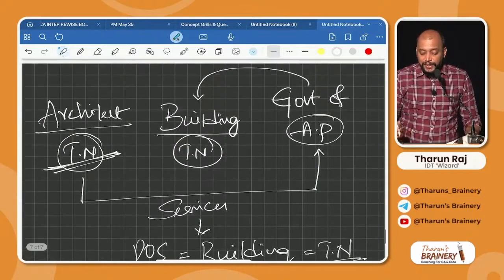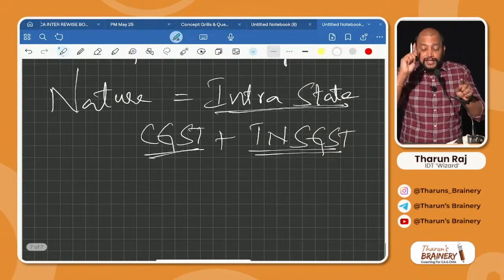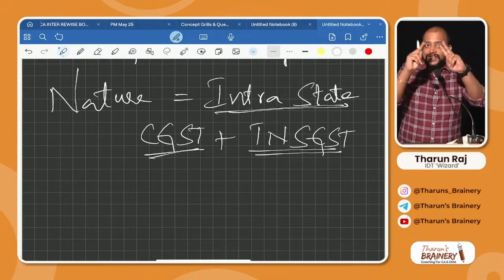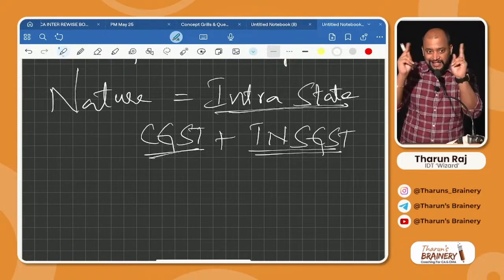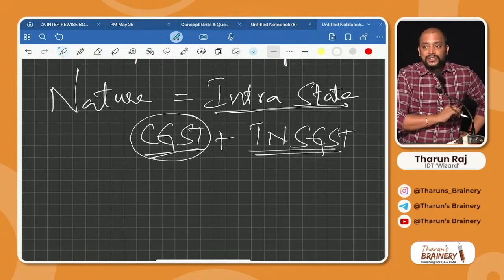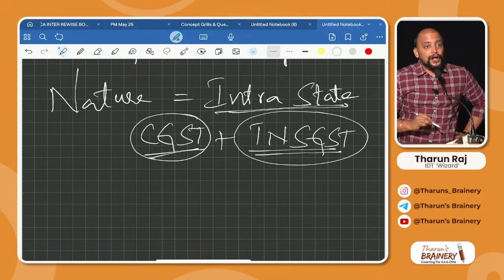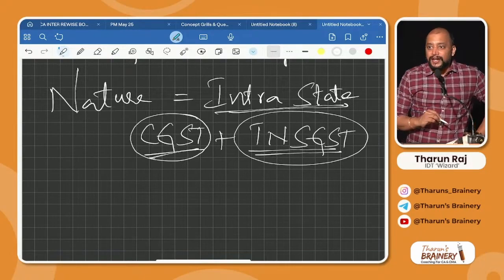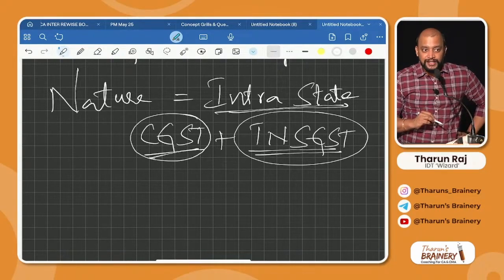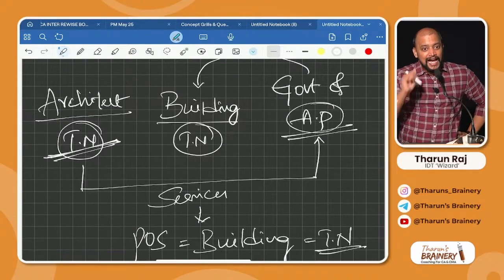But where is the recipient located? Andhra Pradesh. They can deduct 1%. 2% is the rate. If it is intrastate, 1% CGST, 1% SGST, they can deduct 1% towards CGST, but they cannot deduct 1% towards Tamil Nadu SGST. Why can they not deduct 1% towards Tamil Nadu SGST? Because where are they registered? They are registered in Andhra Pradesh.